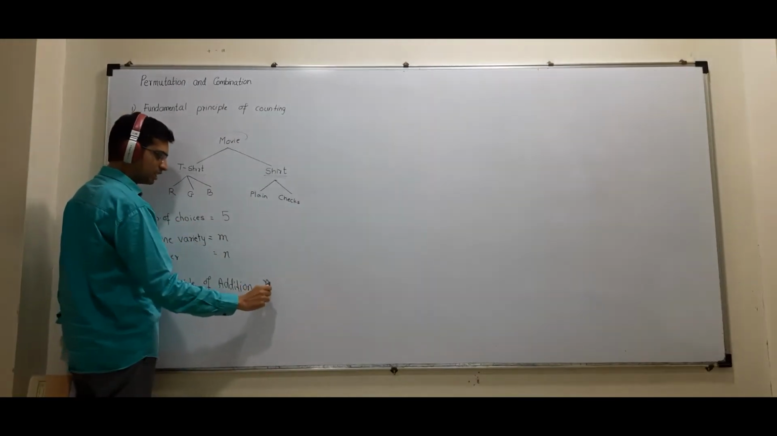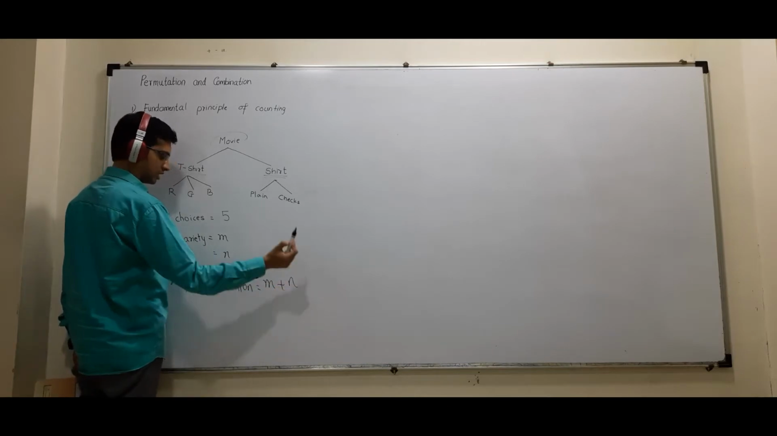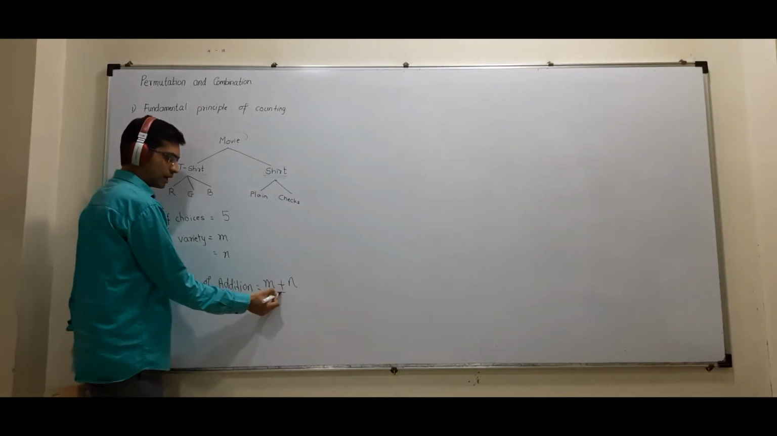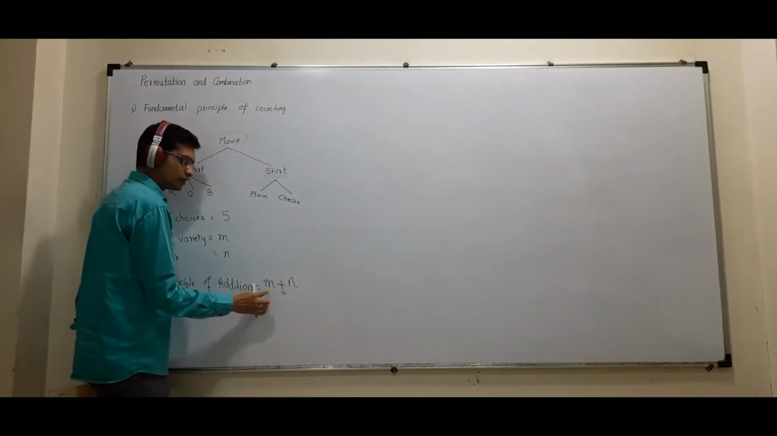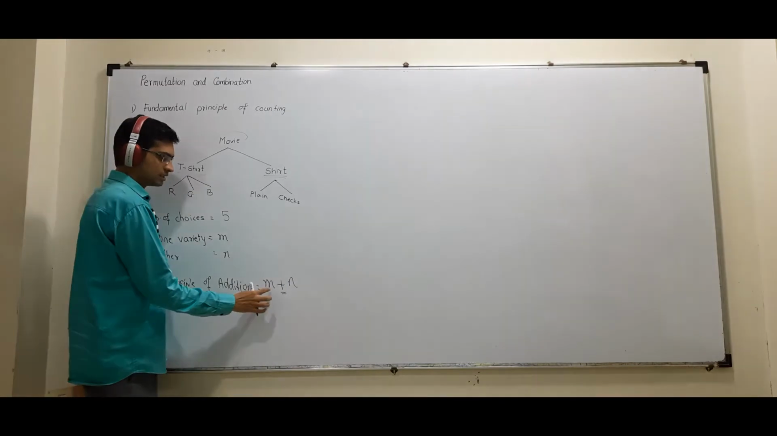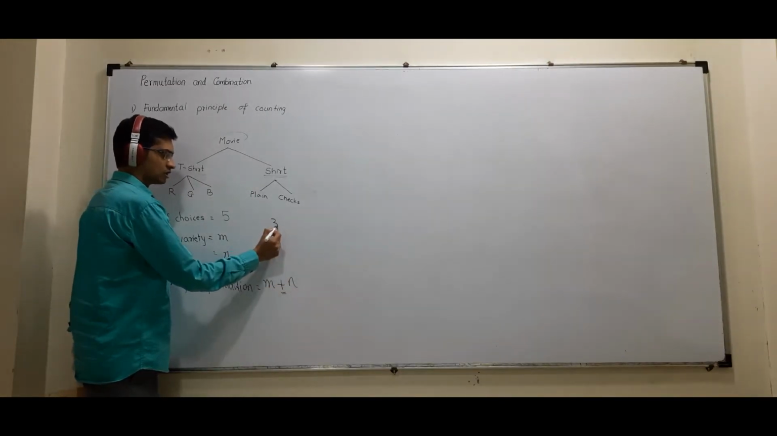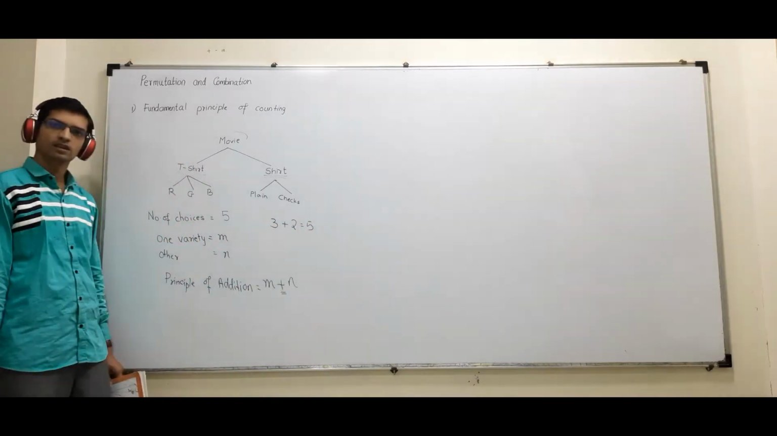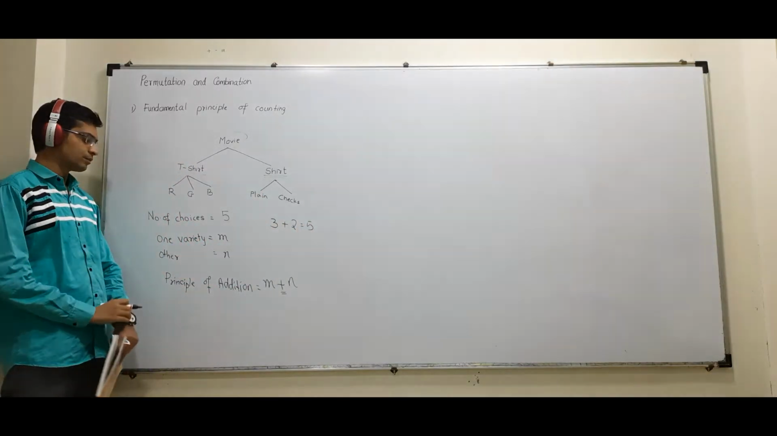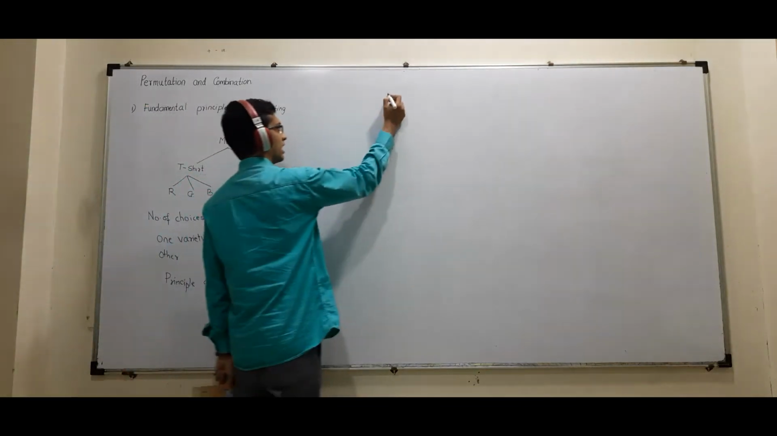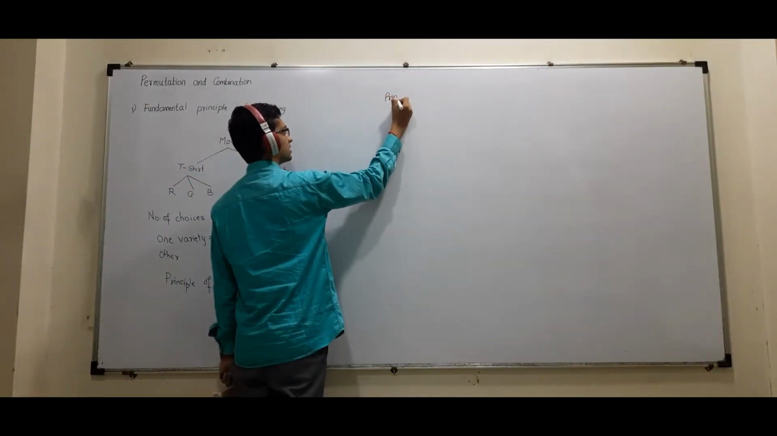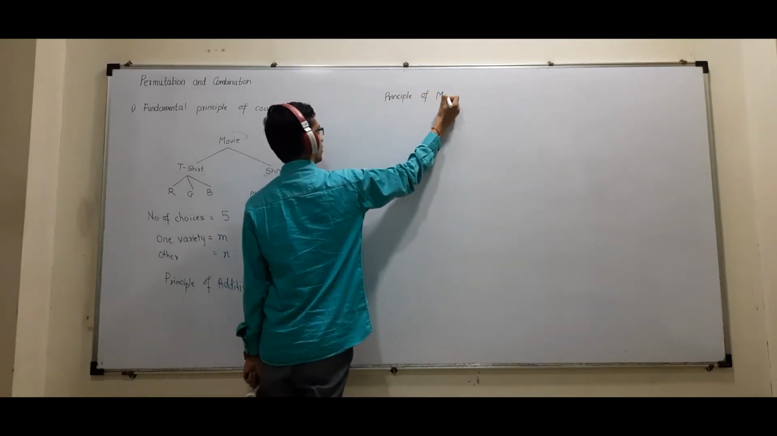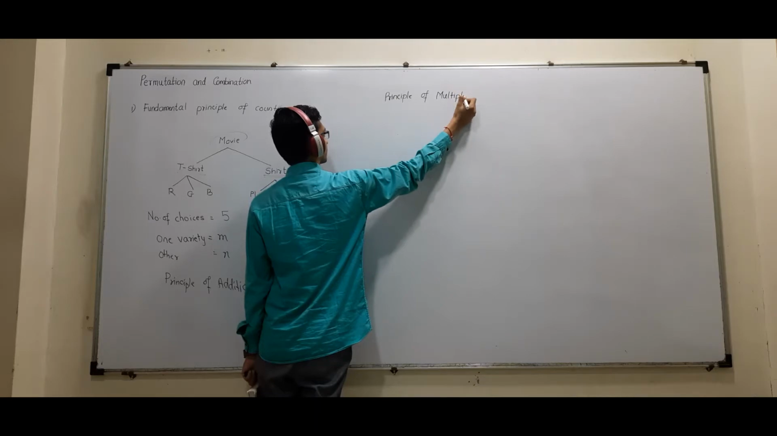That is either m t-shirts or n shirts. So the fundamental principle of addition says that it is always plus, because either of the two I will be choosing. So my answer is m plus n. Here it was 3 t-shirts plus 2 shirts, that was 5. Understood? Fundamental principle of addition. Now next we have the fundamental principle of multiplication. Okay?